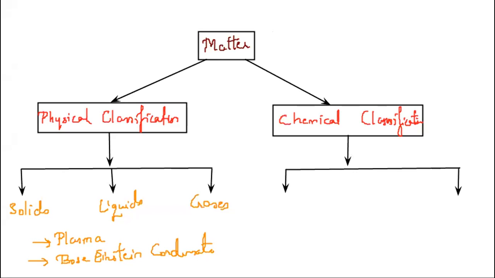The two types of classifications here involve pure substances and mixtures, not impure substances. Based on the chemical classification, matter is divided into two types, that is pure substances and mixtures. Okay, so let us start with the first one.